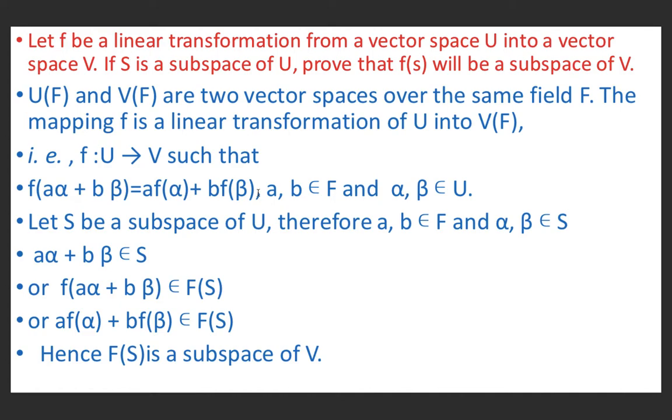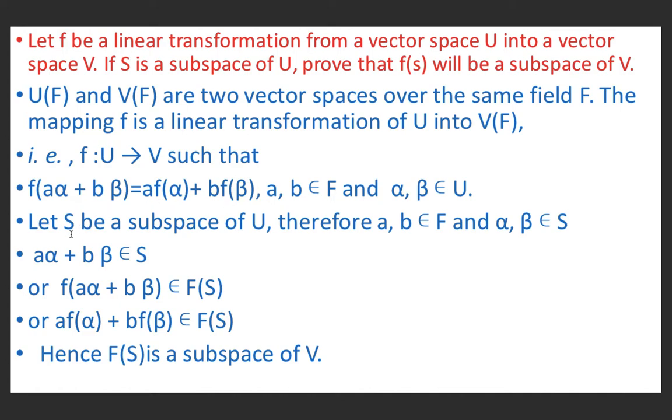And we have studied in the previous lecture that any subset of a vector space is a subspace if and only if a alpha plus b beta belongs to the subset; then it will become a subspace of the given space.